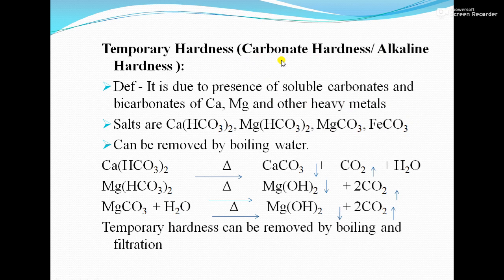That means it is due to presence of carbonate and bicarbonate, but that should be soluble. The name carbonate itself indicates it is due to presence of soluble carbonates and bicarbonates of calcium, magnesium and other heavy metals. So the five anions which I talked about earlier, out of that two are here, but that should be soluble carbonates and bicarbonates of all metals like calcium, magnesium, iron, aluminium and manganese. So some salts are given.